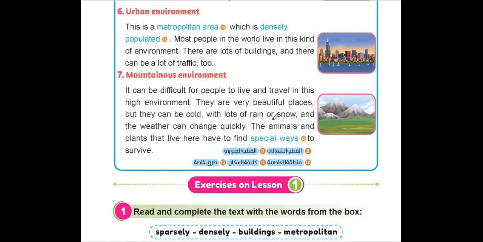with lots of rain or snow. And the weather can change quickly, which makes it harder for people to live there. The animals and plants that live here have to find special ways to survive. So it's not easy for the animals and plants to live there, but they have to find special ways to survive and be there.